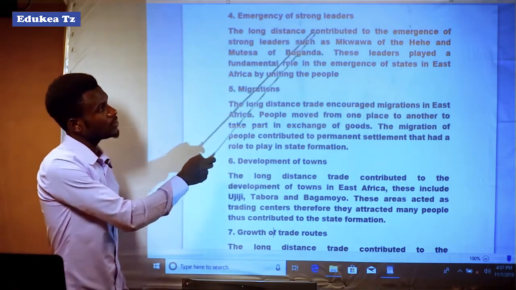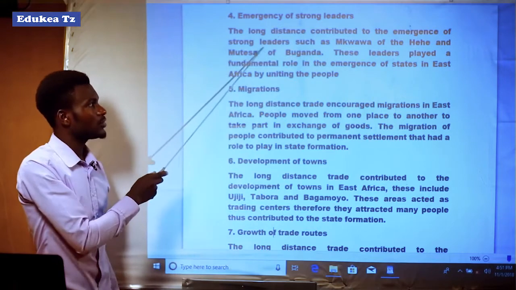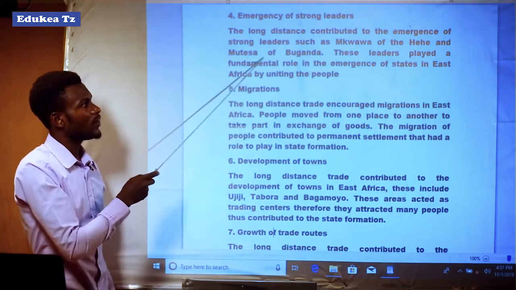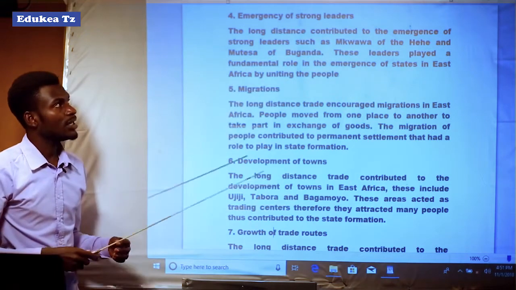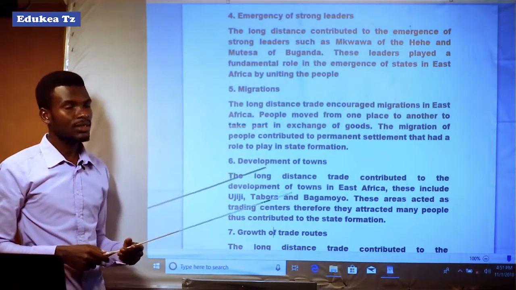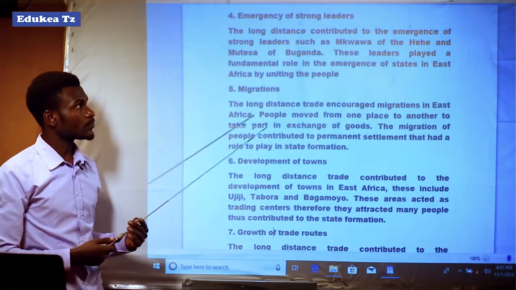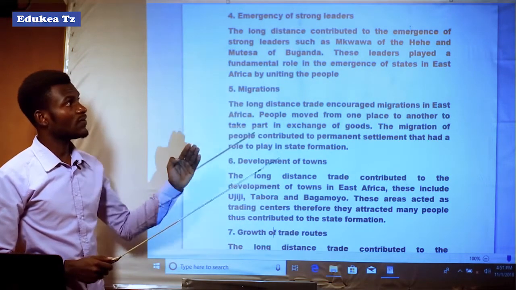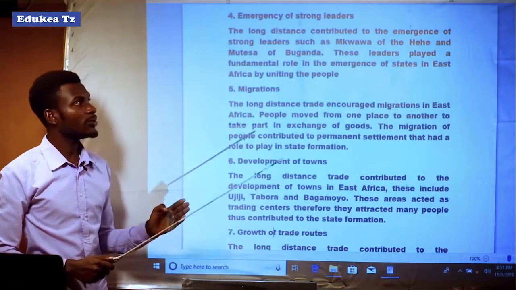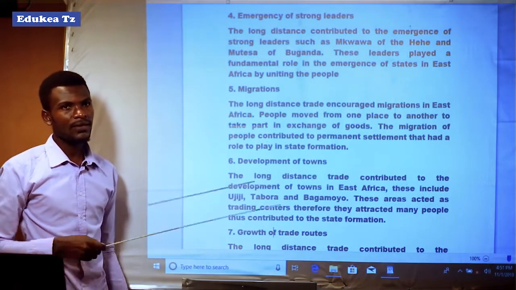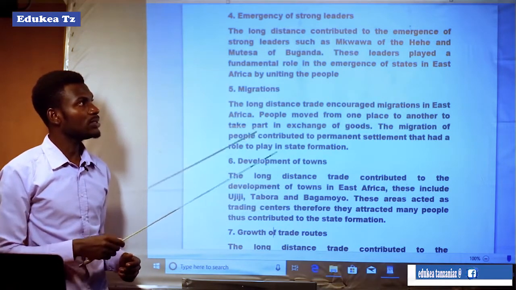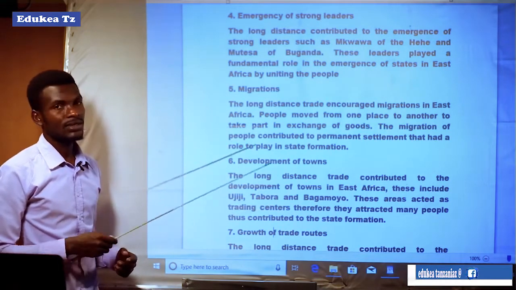The long distance trade contributed to the emergence of strong leaders such as Mkwawa of the Hehe and Mtesa of Buganda. The long distance trade led to the emergence of some leaders, and those leaders influenced the formation of states.